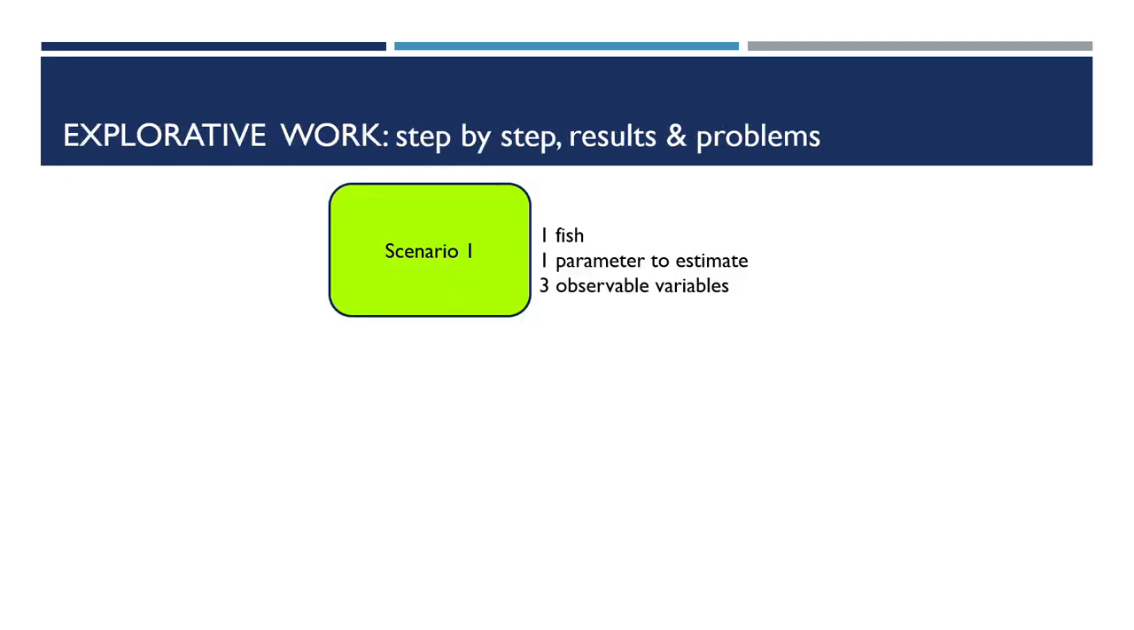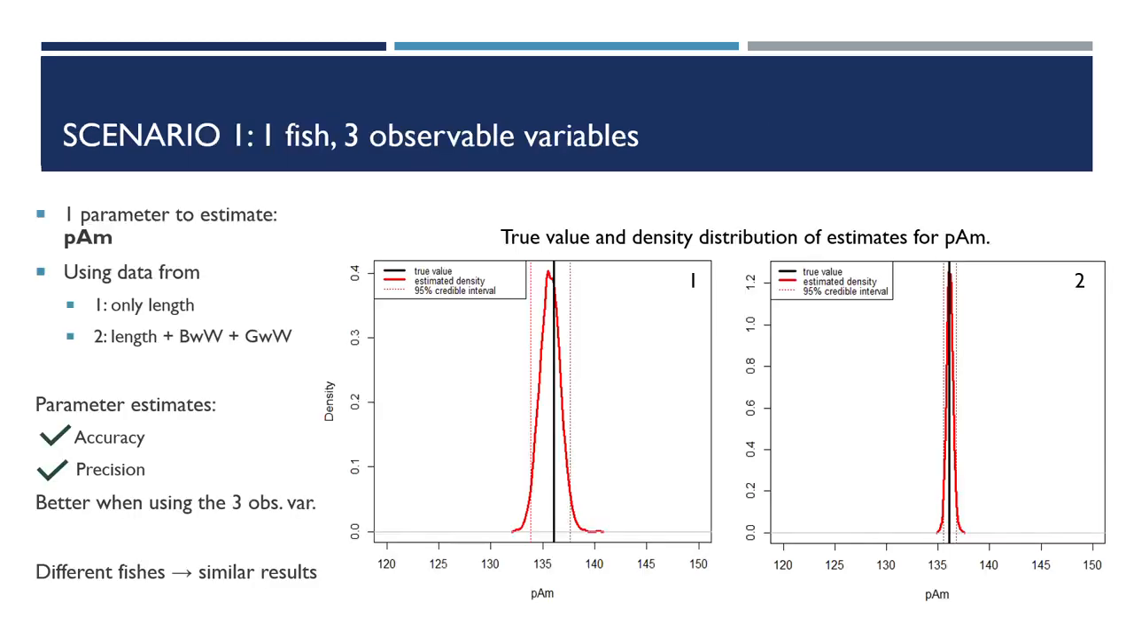We will present our process to obtain the results, showing our exploration process from the starting point, as well as the problems we have encountered midway. At the beginning, we started analyzing only one fish, in which we had 11 years of annual measurements of length and wet body and gonads weight. We started estimating only one parameter, PAM. First, we estimated it using only length data, and then using the 3 observed variables.